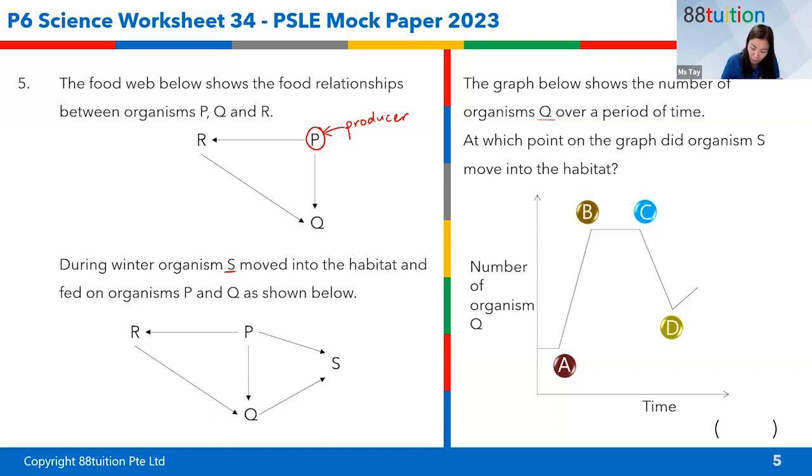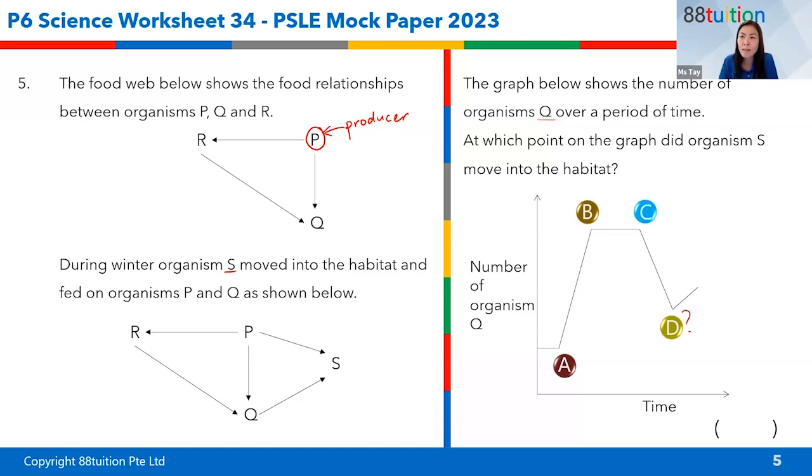So why not D? Why is it not D? D is where you have the least number of Q, isn't it? So this is where organism S came in. D is already the point it has decreased to the lowest, you are saying.